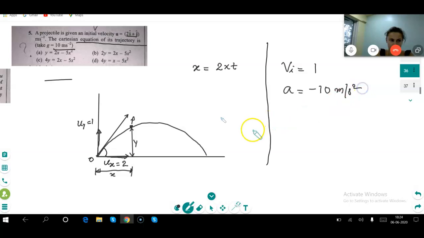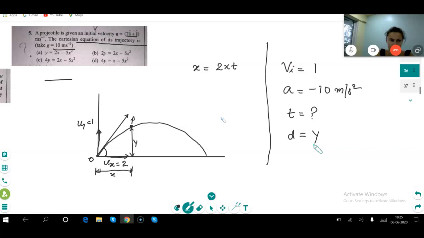Okay. And we want what? Time. Time is equal to what? Because we want to remove t. Correct now first? Vi is equal to 1, a is equal to 10, and vertical distance traveled is equal to y. Am I right? Just check it. Any doubt is there? Please tell me.